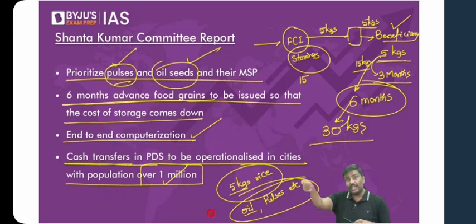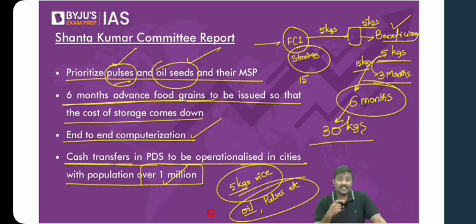I want to purchase cooking oil. It is not given under the NFSA. So they'll simply give me 5 kgs. I don't want 5 kgs of rice. I want 2 kg of rice and 1 kg of pulse. I want 1 kg of rice. I want half a liter of cooking oil. Is that option available in the FCI? Is there a provision under NFSA? Absolutely no. I hope you understand. Under NFSA, they will give you, let's say, 5 kgs of rice.